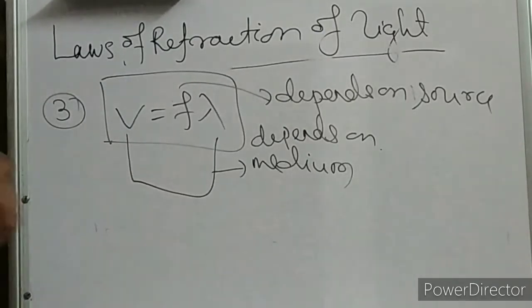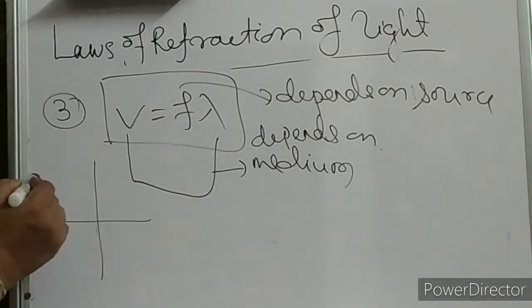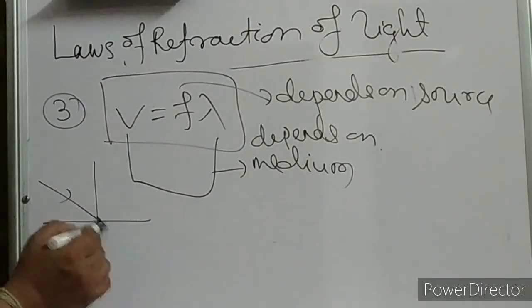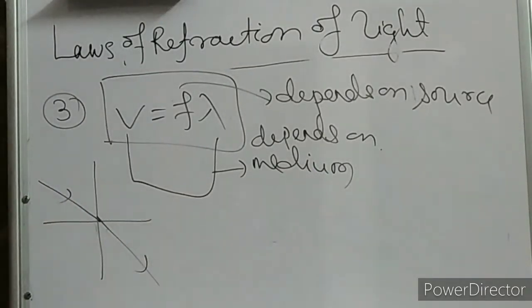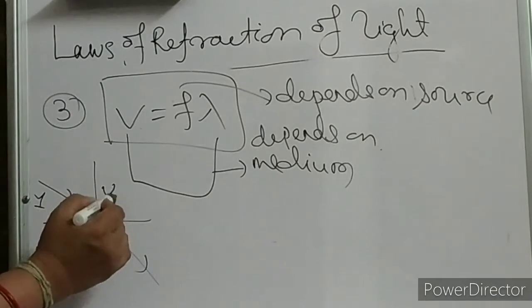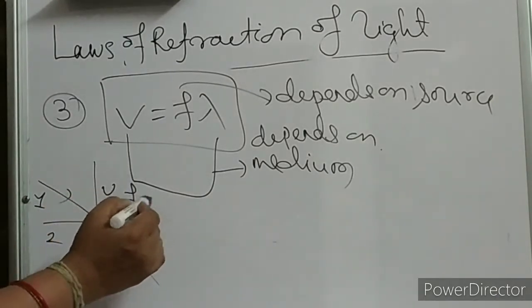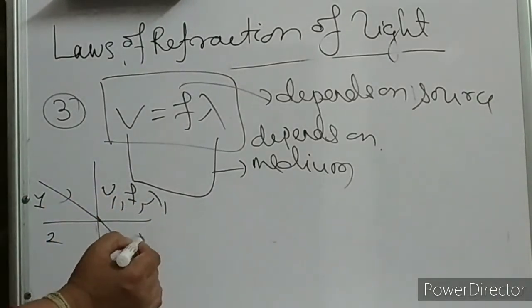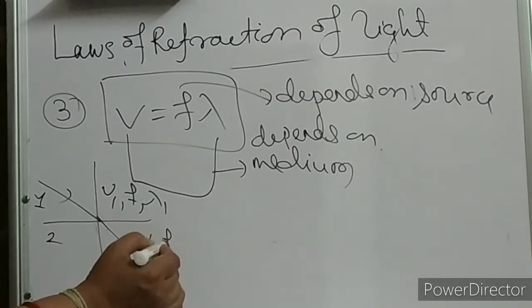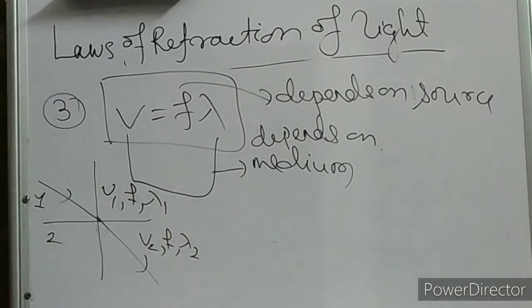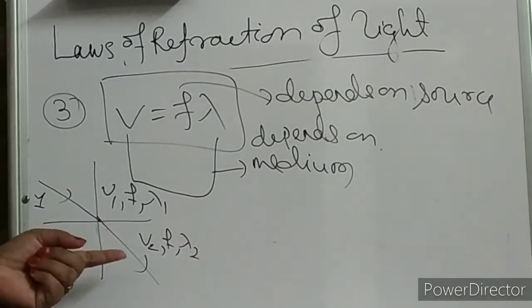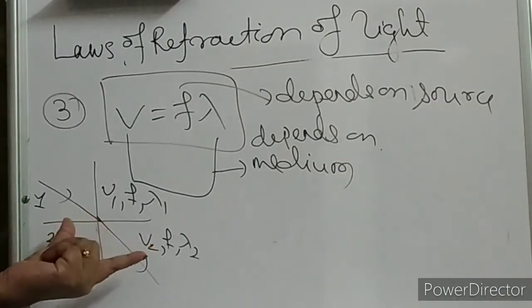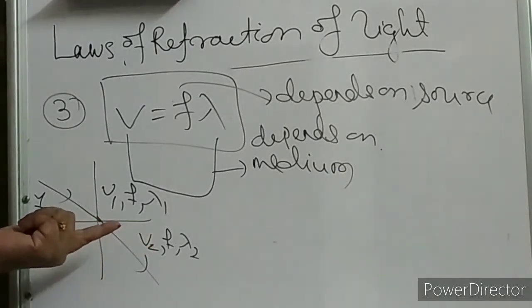So, V is equal to F lambda. Suppose light is coming like this and getting refracted like this. This is your medium 1 and this is your medium 2. So tell me, in medium 1 it will be V1, F and lambda 1. Here it will be V2, F, lambda 2. Clear? Can you people view this? Are you able to see what I am writing over here?